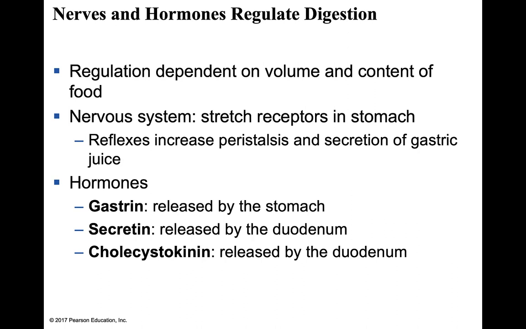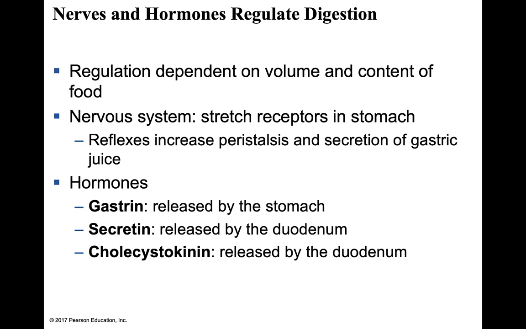All right. Now, a couple of things we want to keep in mind. The regulation of digestion is accomplished through nerves and hormones, and it's very dependent upon the volume and what's in the food itself. Some examples of nervous regulation would be stretch receptors within the stomach. As the stomach becomes full, it stretches, and in response to that stretch we're going to see more peristalsis, so increased gastric motility, and also an increase in the secretion of gastric juices.